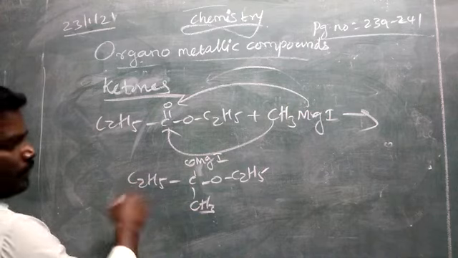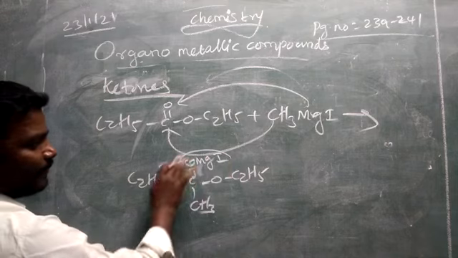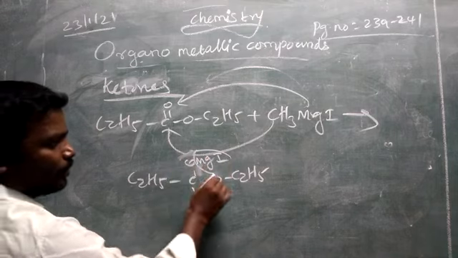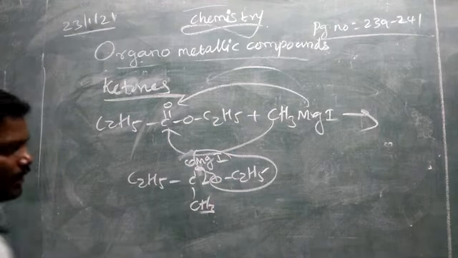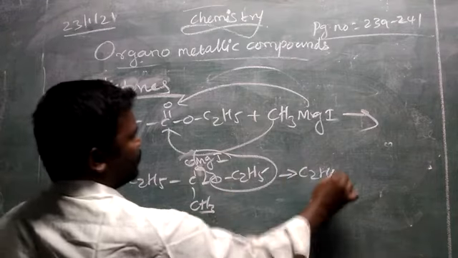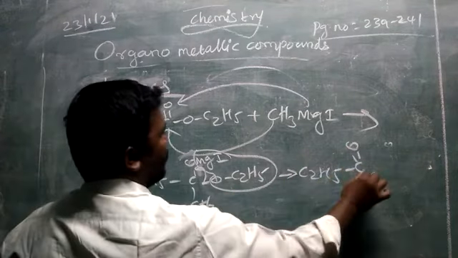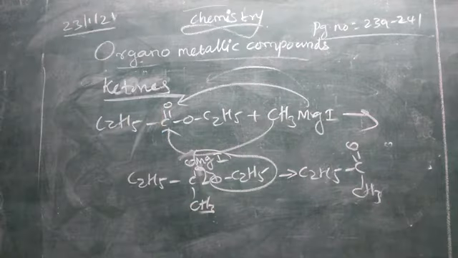Now this MgIOC2H5 will go out. We can make the double bond between carbon and oxygen. C2H5, C double bond O, CH3. So ethyl methyl ketone, or we can say 2-butanone.